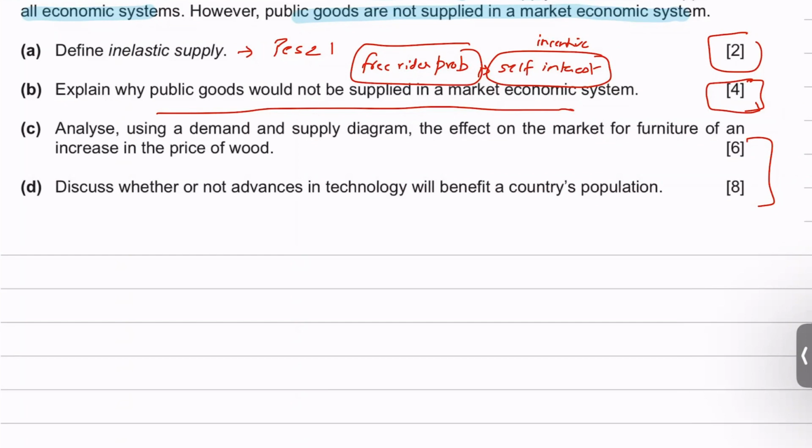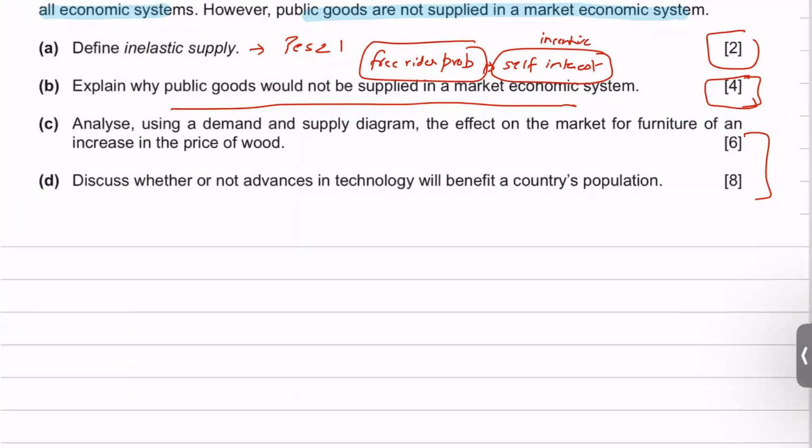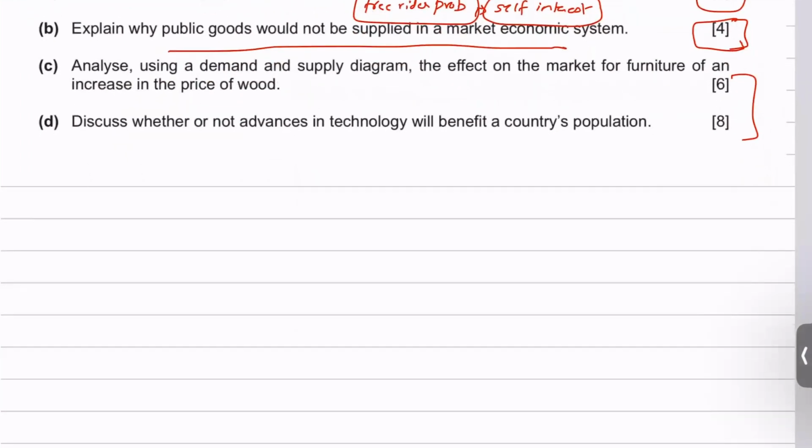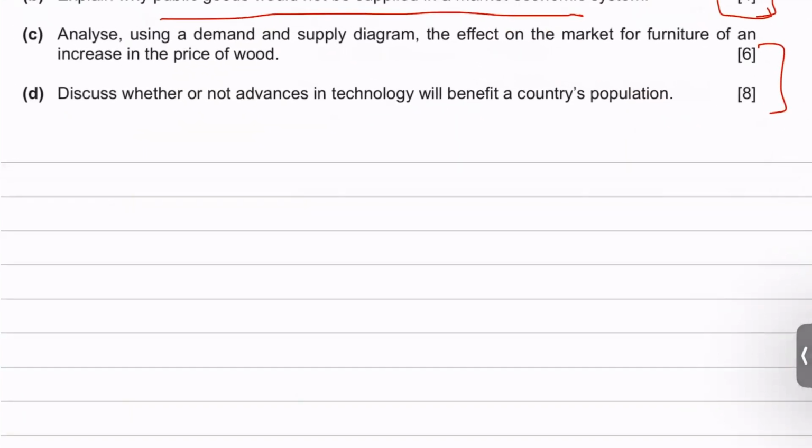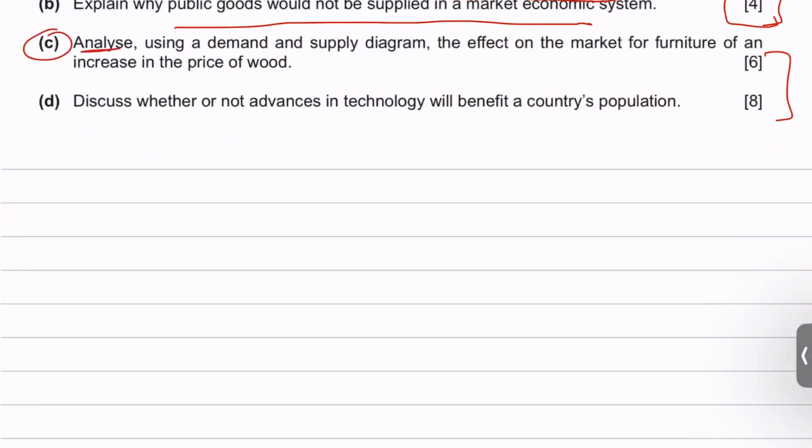They would not provide something that is not profitable for them, or not a worthwhile investment for them, right? Analyze using a demand and supply diagram. So these kind of questions do come in the exam because in part C, there is always an analyze question. At times they will explicitly say to make a demand supply diagram, or maybe a PPC diagram.